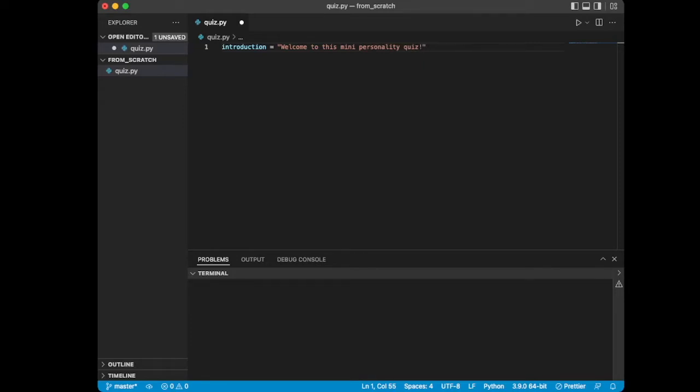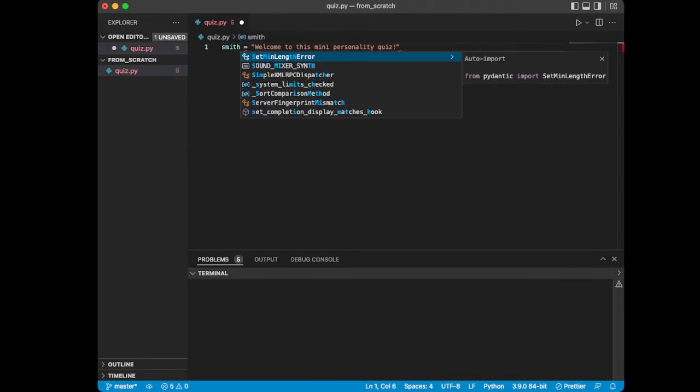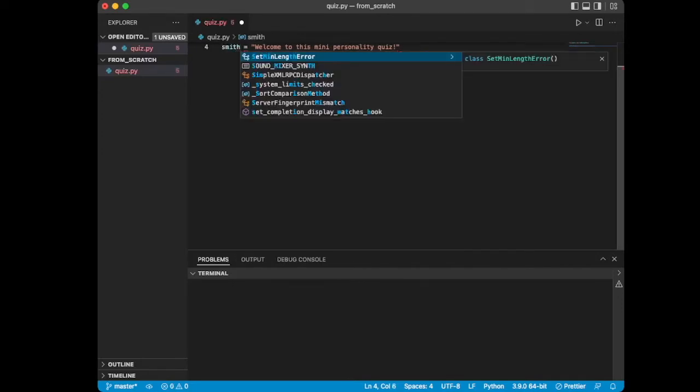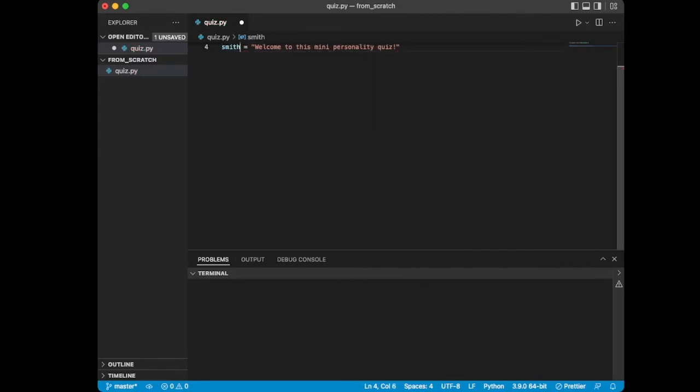Now, what did I just do here? I just told the computer, basically, take this word that I give you, whatever that word is. Like I could literally call it, I don't know, Smith, and it would accept that. Sorry, it just sometimes grabs those auto completes because it doesn't know what Smith is. But yeah, you can literally give it whatever you want, and this is what's known as assigning a variable. Now I'm not going to bore you too much with the terminology here. We're going to get to building, but I just want to show you one of the most important concepts that is common across all programming languages: assigning a variable.